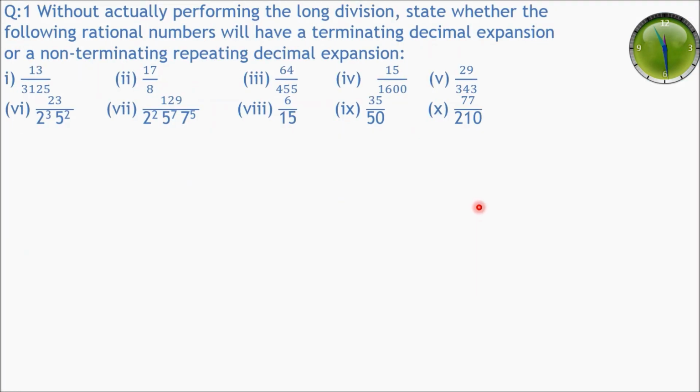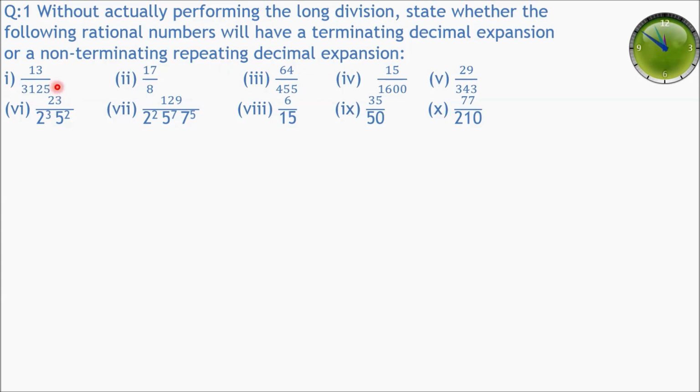Now let us solve the questions. Question number 1: without actually performing the long division, state whether the following rational numbers will have a terminating decimal expansion or a non-terminating repeating decimal expansion. Repeating and recurring are one and the same term.